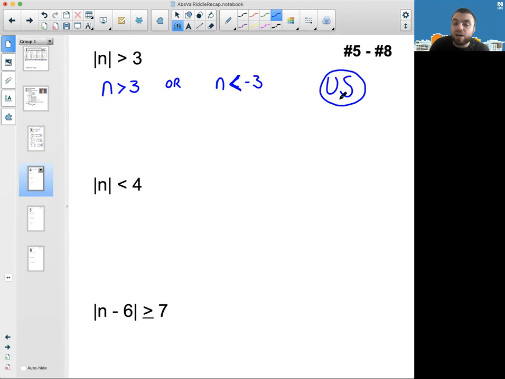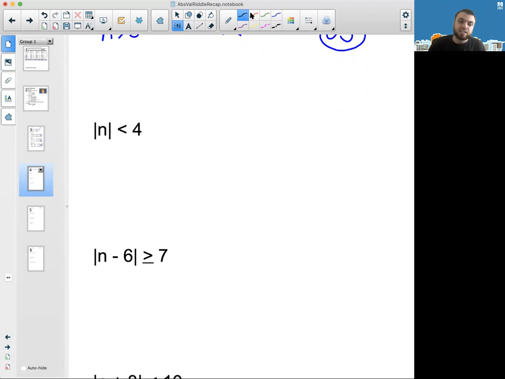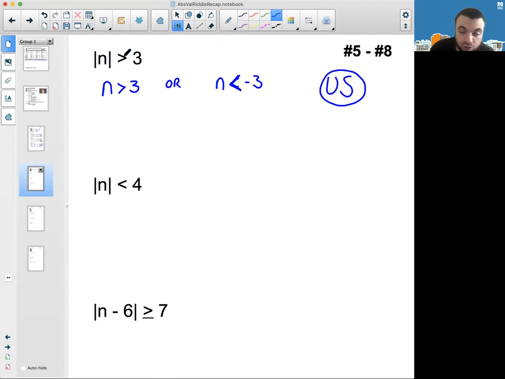And it doesn't matter whether it's just n in the bars or maybe like as you see n minus 6. Ignore that part. Put your finger over it if you need to. All right, and just think what kind of numbers could work for this inequality. n is less than 4. So here, see how the bars are alone as with the other one, but the inequality is facing in a different direction. So what kind of numbers have an absolute value that is less than 4?